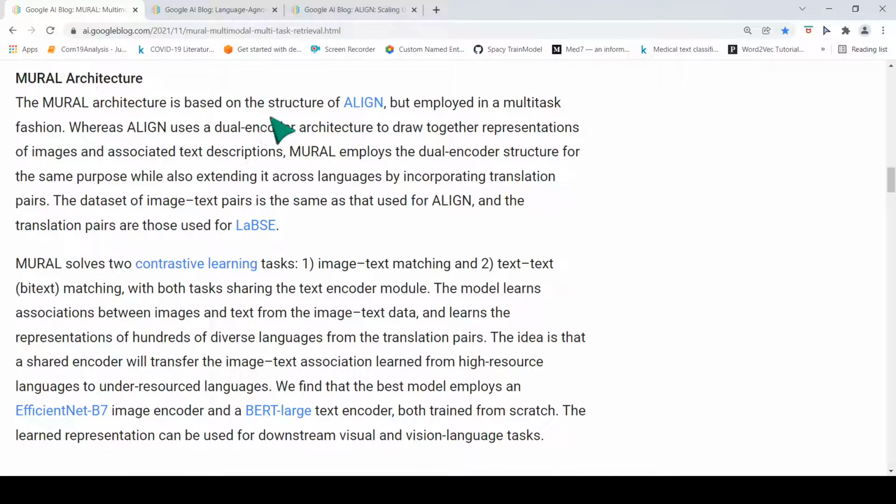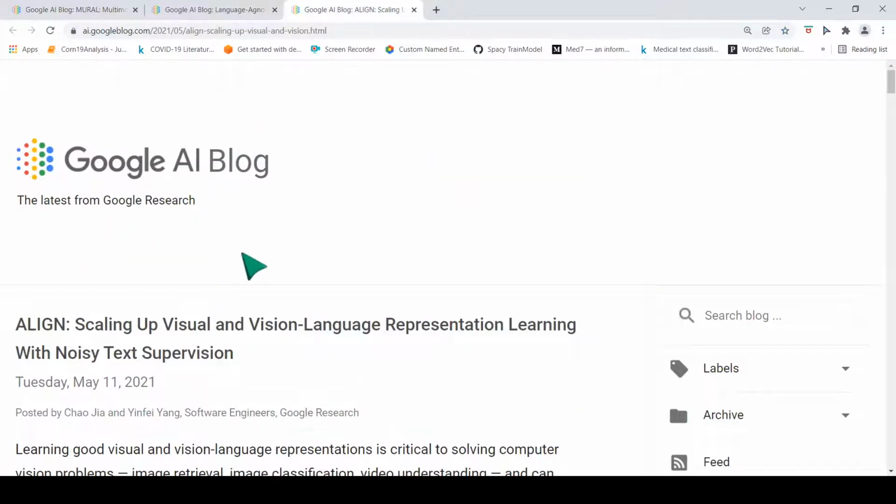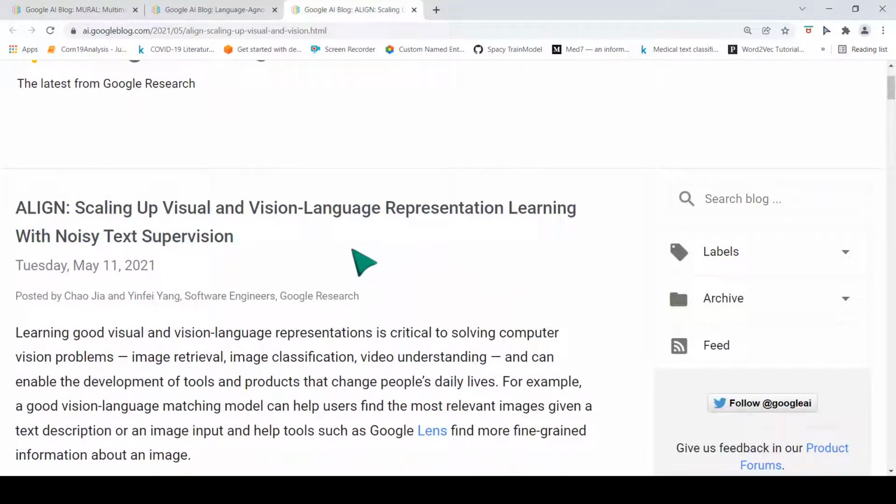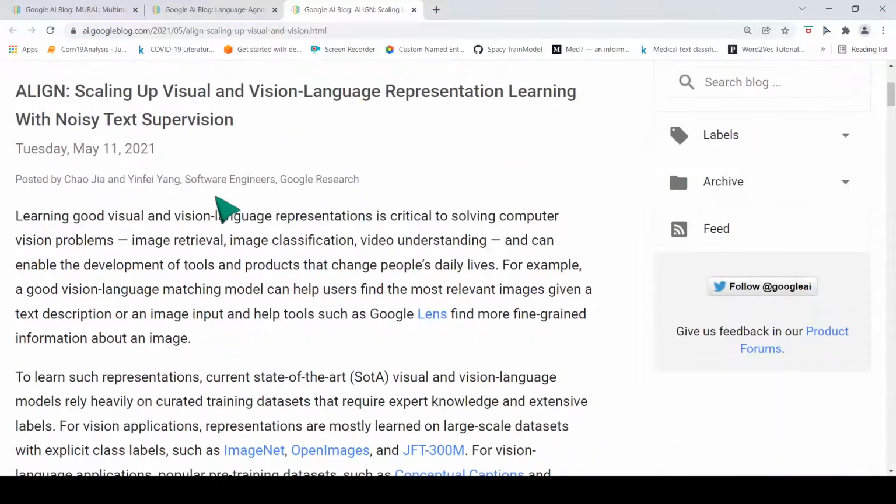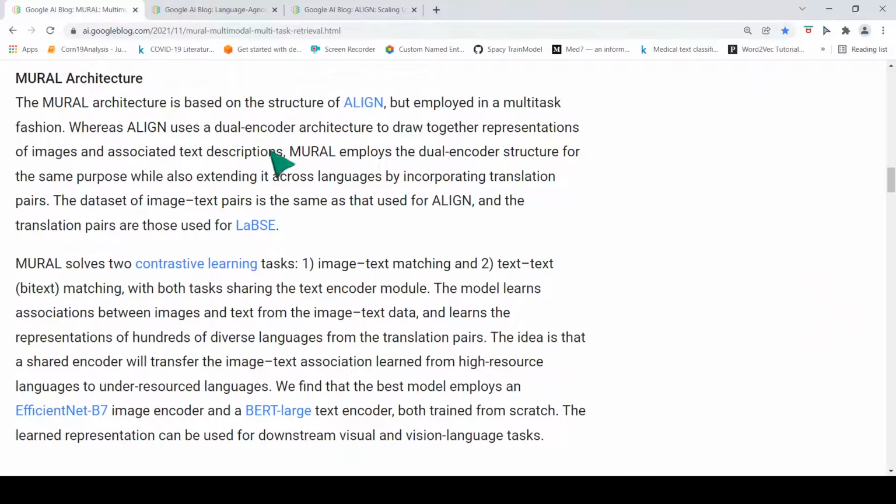MURAL is based on the structure of ALIGN, which is a paper that was presented earlier. It talks about scaling up visual and vision-language representation learning with noisy text supervision. ALIGN uses a dual encoder architecture to draw together representations of images and associated text descriptions.